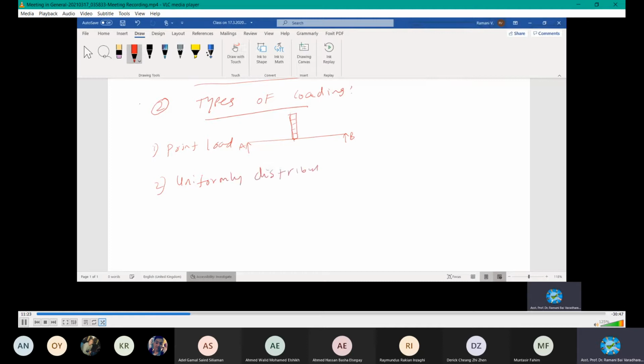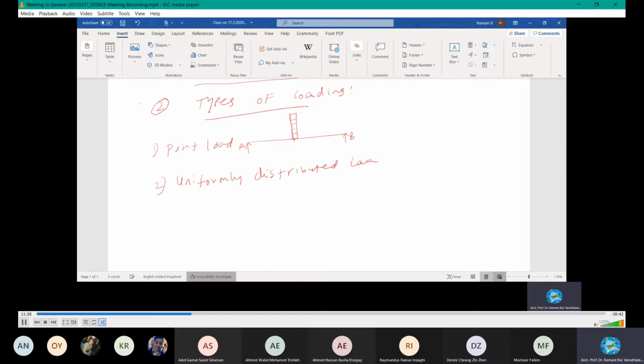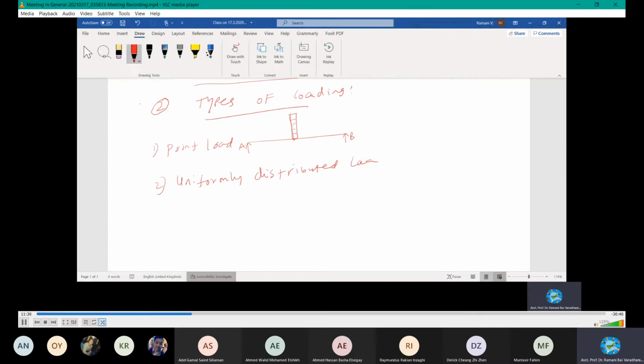Let's see first what is uniformly distributed load. Take for example a member simply supported at these two ends, simply a roller. Distributed means it is all over the member, not at a point like this.